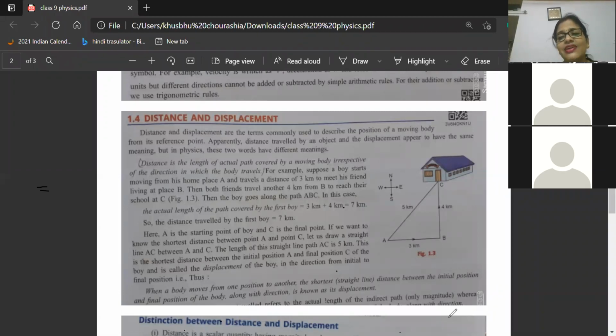Next class we are going to discuss this. These notes will be in your group once the class is over. I will look forward to you telling me about distance and displacement in the next class in a much better way. This is not the perfect definition of distance and displacement. Next class we will discuss distance and displacement, beta. Fine. We are going to keep it till here.